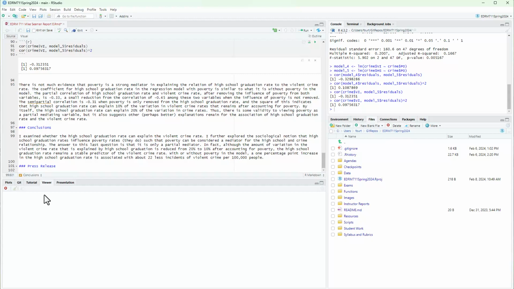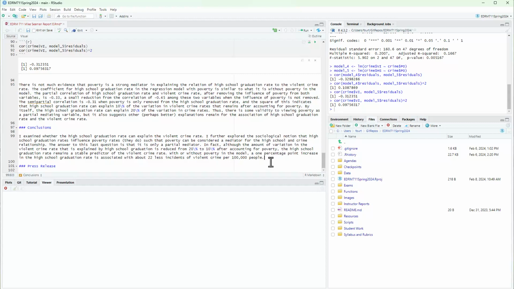In fact, although the amount of variation in the violent crime rate that is explained by high school graduation is reduced from 20% to 10%, I need to put something into this to tell the R Markdown that percent should be treated as a percent sign and not a special character, and I didn't do it up here too. It is reduced from 20% to 10% after accounting for poverty.